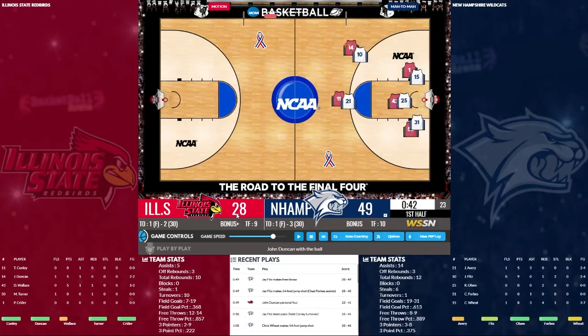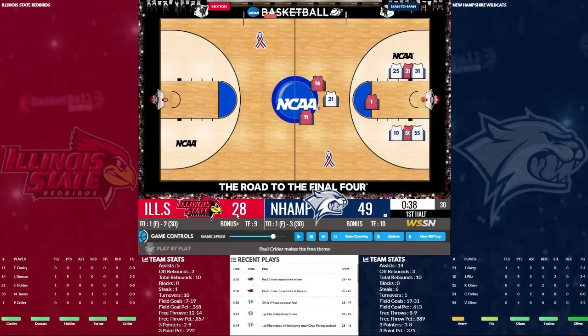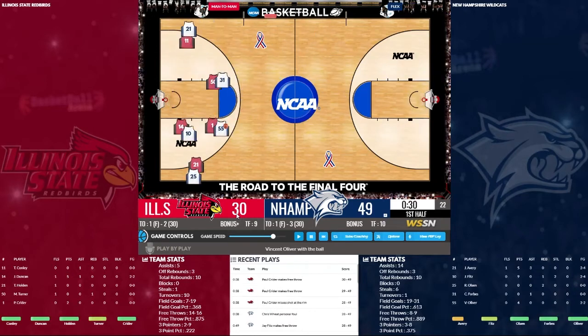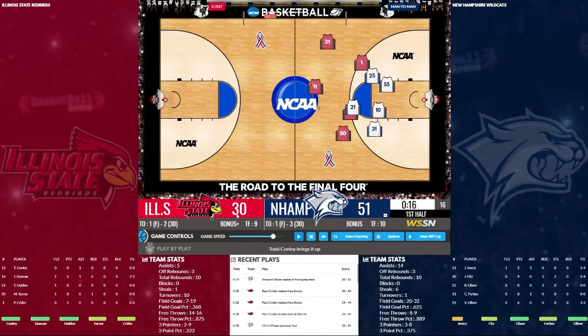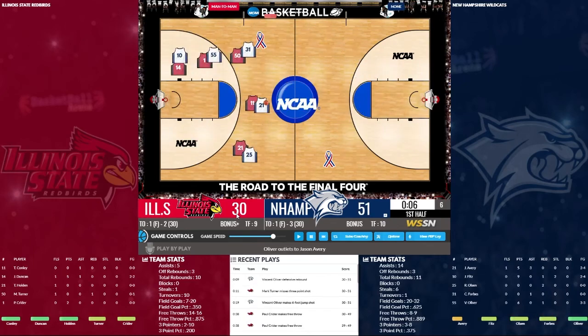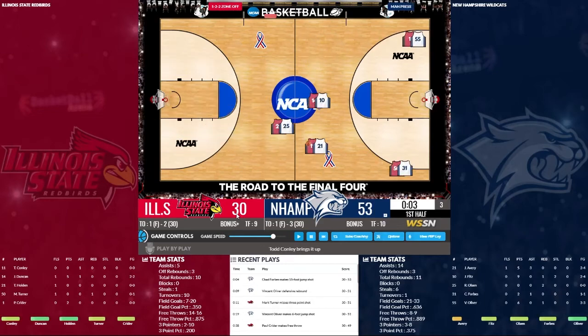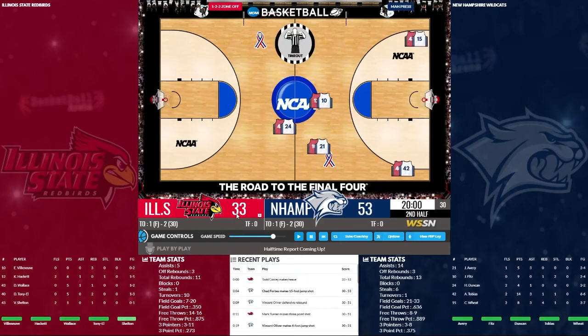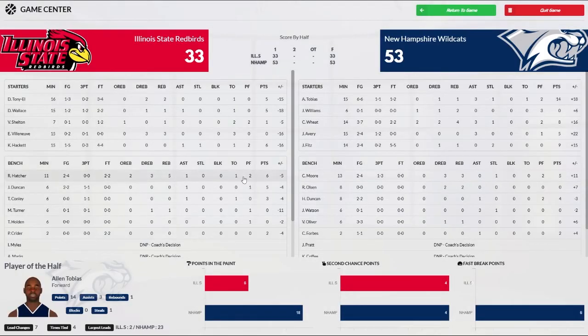We are up by 21 points. Fitz with an and 1. They get 2 free throws, a 19-point lead. 51-30. 53-30, and they hit a three-pointer from half court to make it 53-33 at halftime.